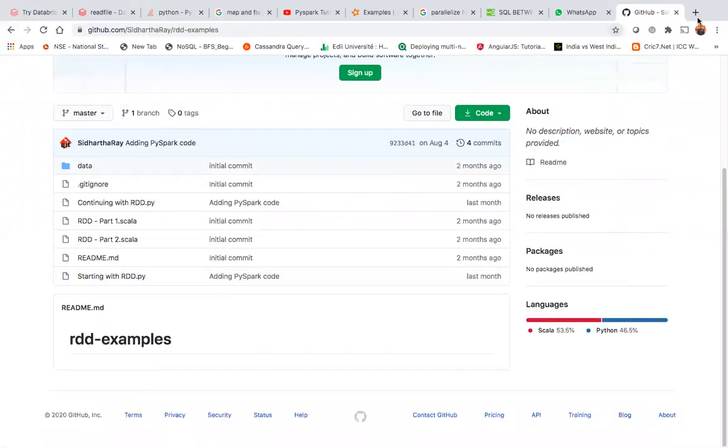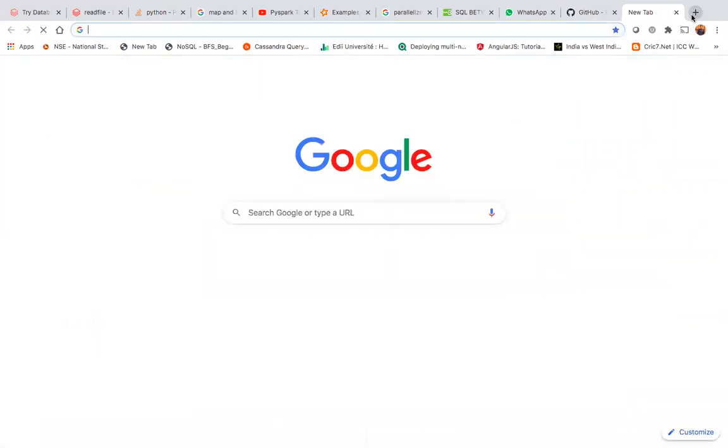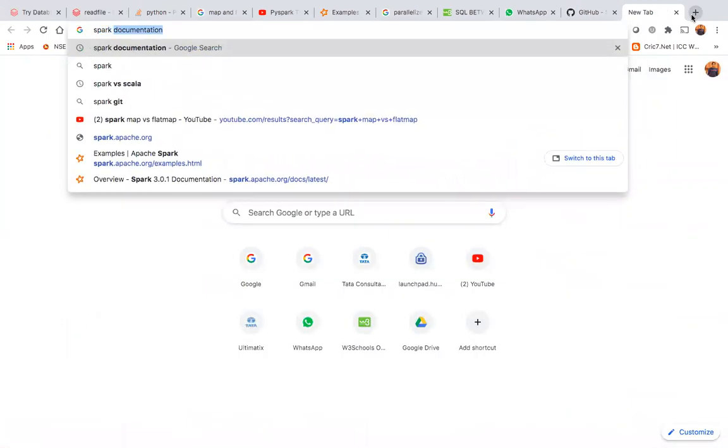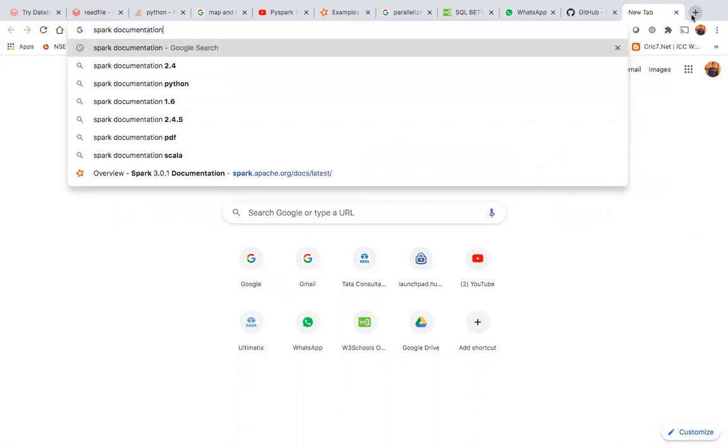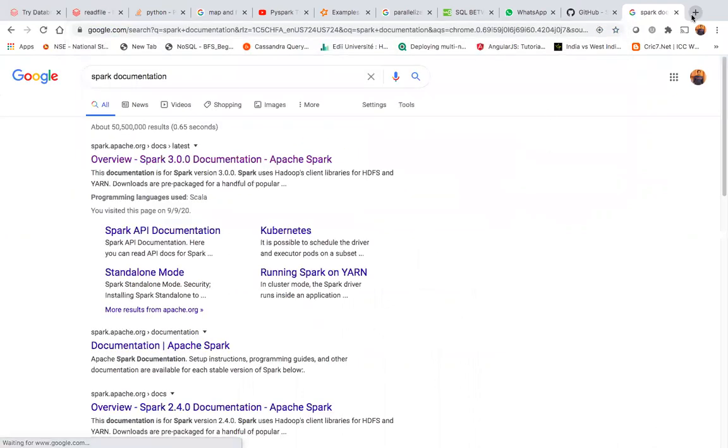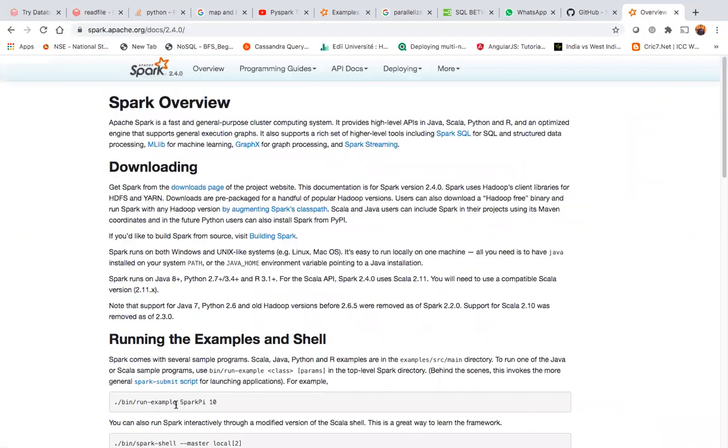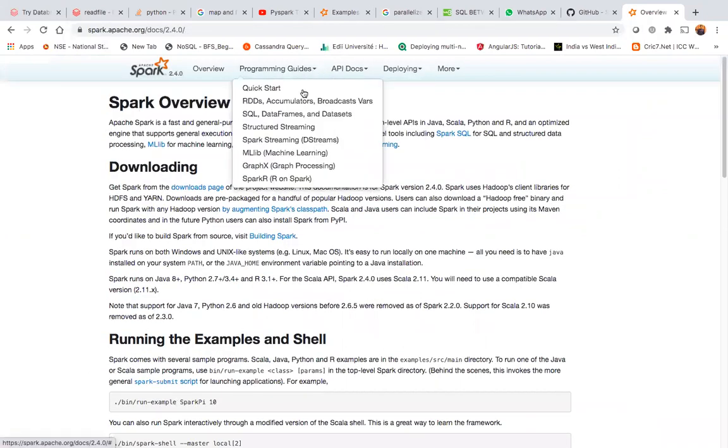Let me quickly go to that page. To go to Spark's documentation site, you can simply search Spark Doc or Spark documentation. Let's go to a slightly older version, not the very latest, that is 3.0. These are the different modules, and we will be starting with RDD, accumulators and broadcast variables, then Spark data frames, datasets and SQL, and then structured streaming. These are the three modules from Spark we will be discussing, right?